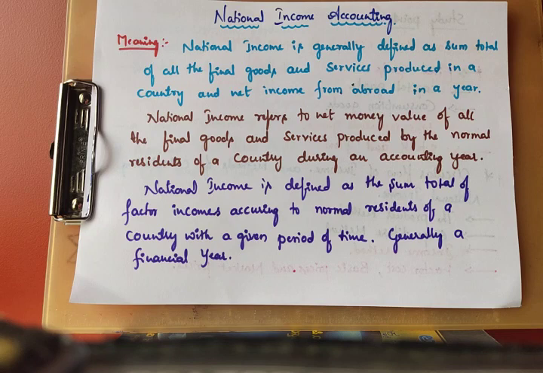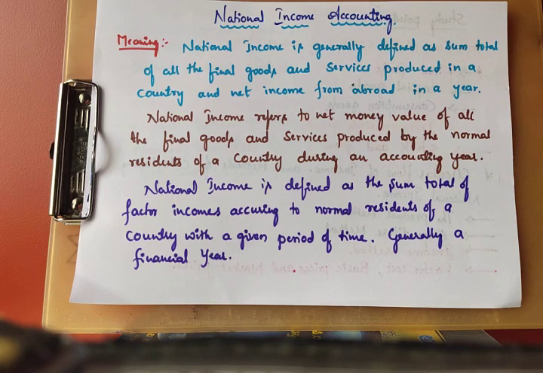And one more explanation. National income refers to net money value. Net means, don't forget, we should deduct the depreciation. Depreciation means, as I said already, wear and tear of capital, that means decreasing the value of assets. So it is the net money value of all the final goods and services produced by the normal residents, the common people of a country, during an accounting year.